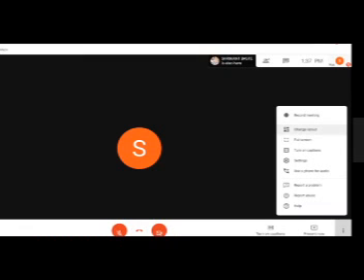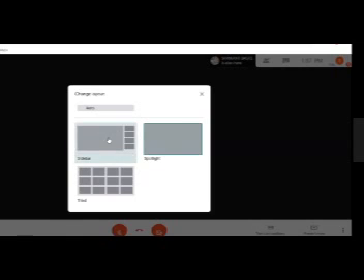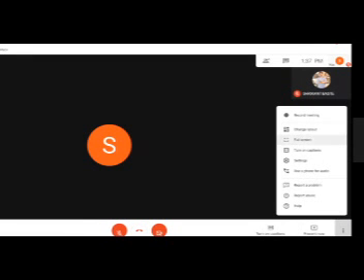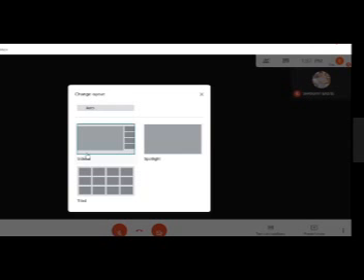So the second option which is available is change layout. In that we can see sidebar. This is a default feature, or default setting made by Google itself, that all the participants will be seen on the right side sidebar. Now you can change the orientation as well. If you are selecting this configuration of sidebar, at that time you will have to pin that person, or it will automatically start the presentation of the person who is presenting his or her screen.